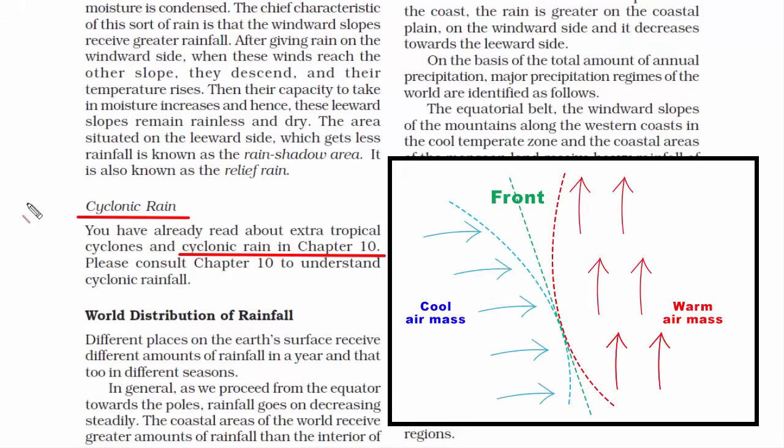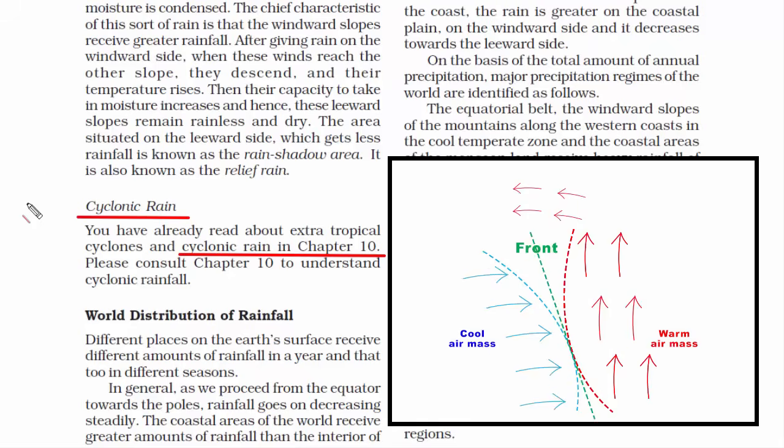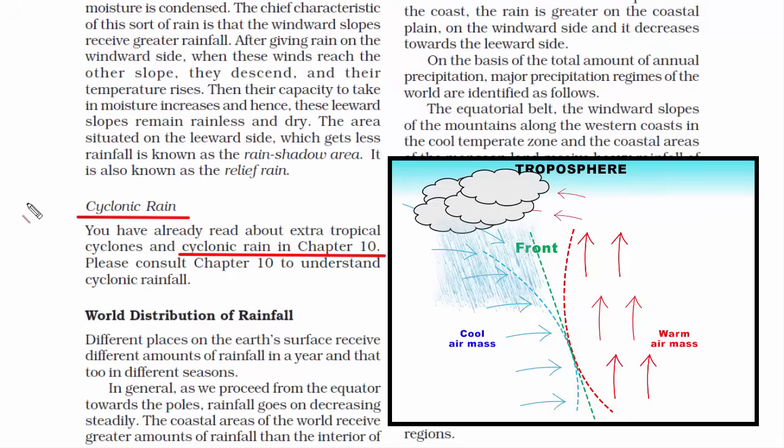The region where warm air and cold air meet, it is called a front. Like this, we have two fronts. One is warm front and the other is cold front. At the warm front, air rises, and at cold front, air sinks. So naturally, the light warm air will rise gently over the heavier cold air. And then we also know that troposphere has low temperature. That will reduce the temperature of the rising warm air. And the moisture present in it will start to condense. And that will lead to formation of clouds and thereafter rainfall. So basically, cyclonic rainfall is caused when two air masses of different temperature meet. Always remember, warm air and cool air do not mix, as they have different densities.